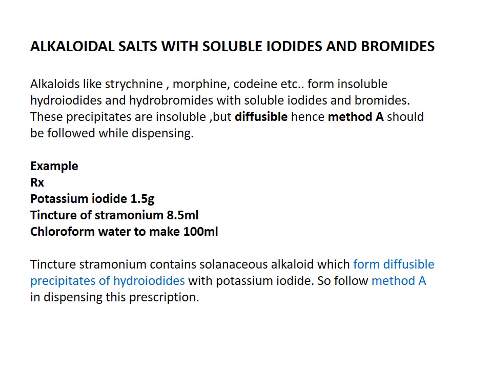So how can we follow method A here? Here the vehicle is chloroform water 100 ml. So we can divide the chloroform water into 50 ml and 50 ml. Then add one of the reacting ingredients in one half. That means first we dissolve potassium iodide in 50 ml of chloroform water. Then tincture of stramonium is dissolved in another 50 ml of chloroform water. Then mix these two solutions, 50 ml and 50 ml, together to produce 100 ml. So by following this method A, we can overcome this chemical incompatibility, that is, alkaloidal salt interacting with soluble iodide and bromide.